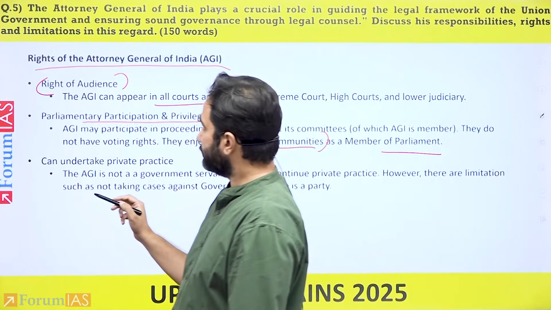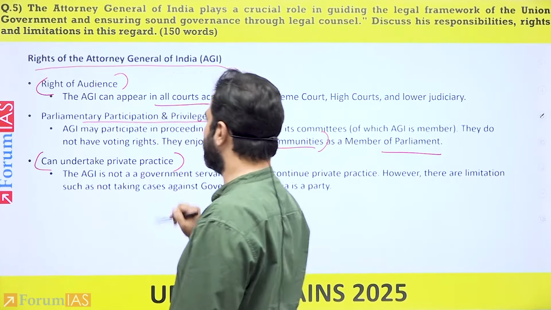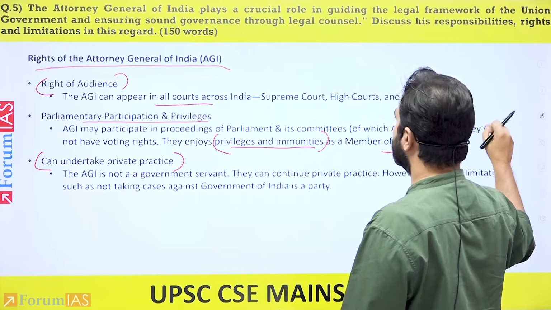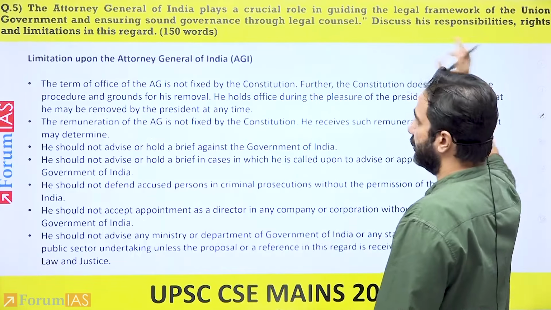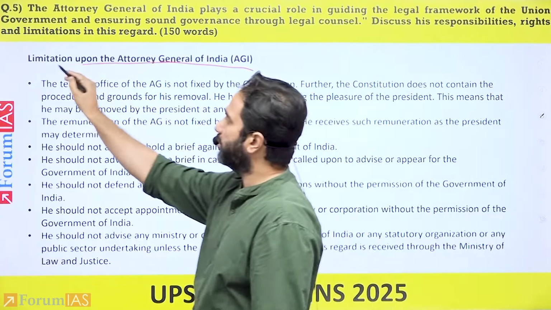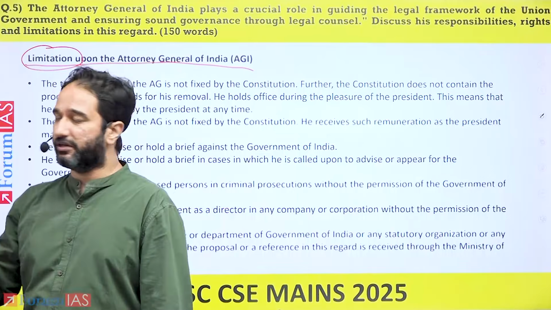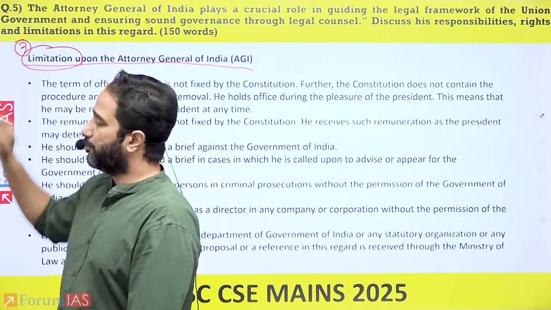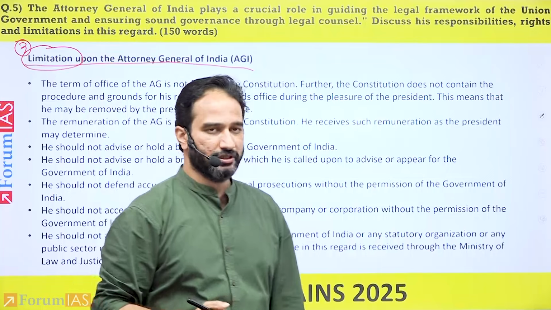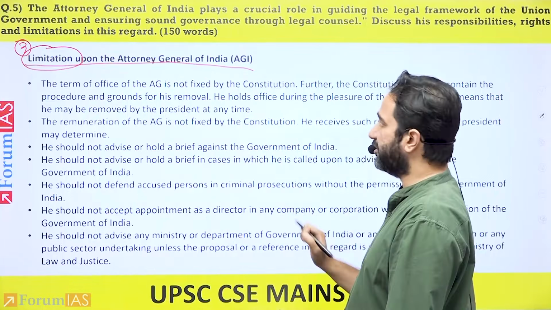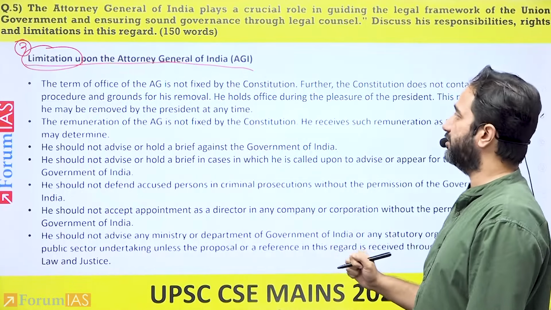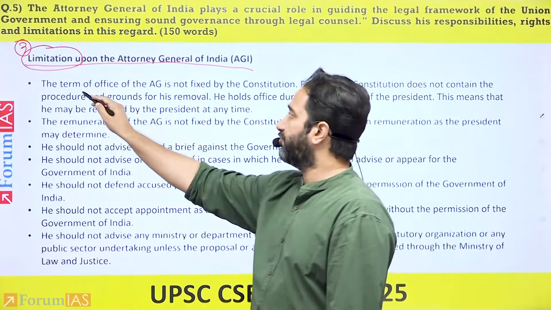Right? However, there are certain limitations on the rights of the Attorney General. And what you can do is, when you're talking about the third aspect, which is limitations upon the AGI, you can mention it here itself. So there are various limitations that have been put on the Attorney General of India. The term of office is not fixed.